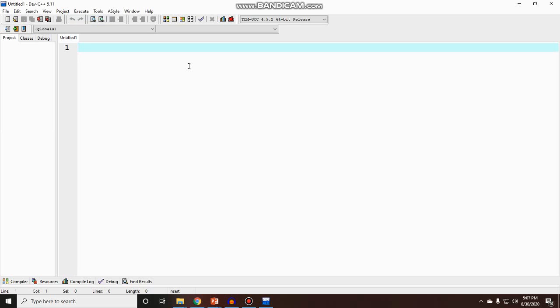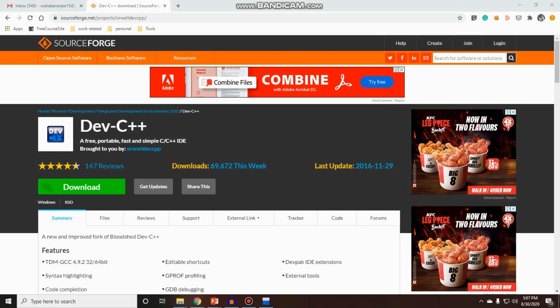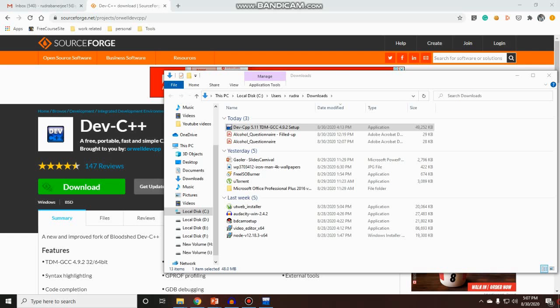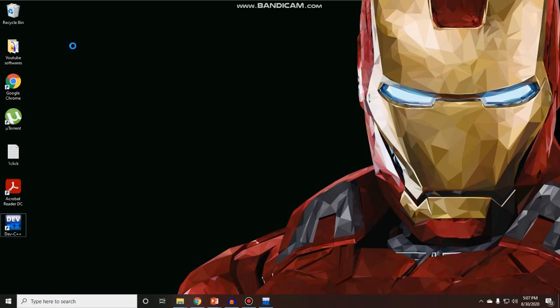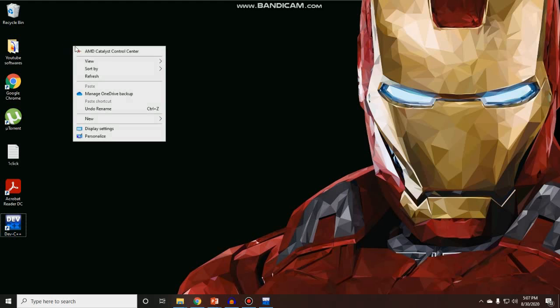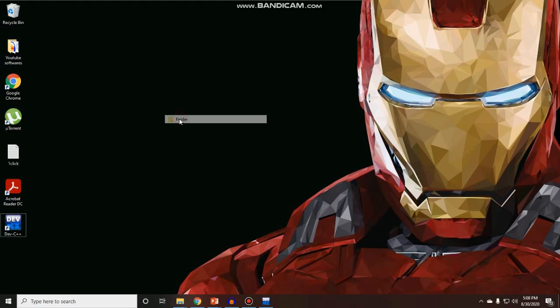So first let me create a folder on my desktop. I will put my works, our C programs, here. So let me rename it as C program. So I will write my programs here.